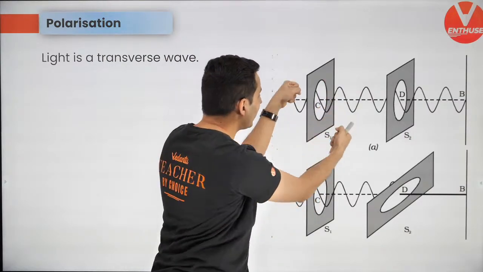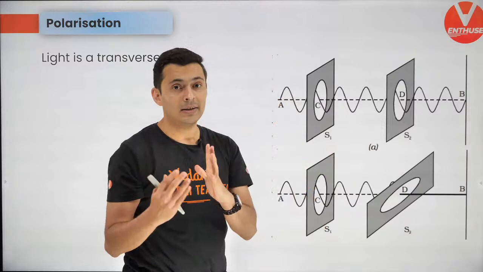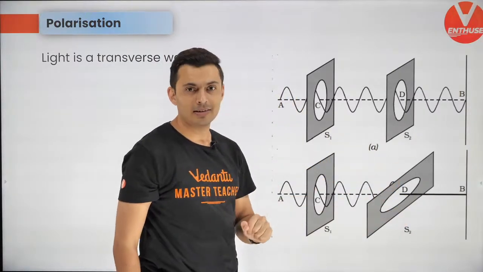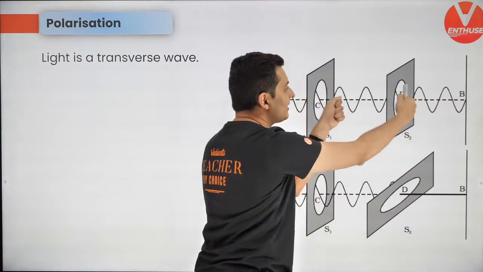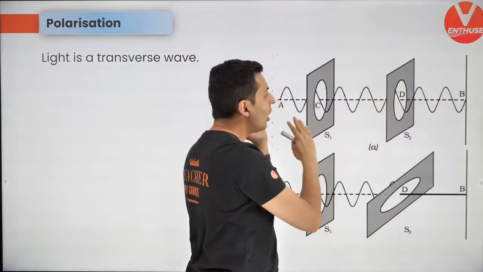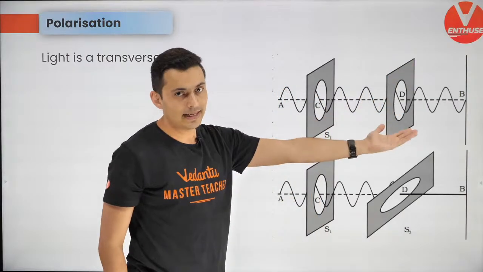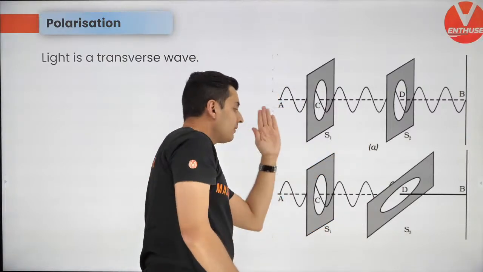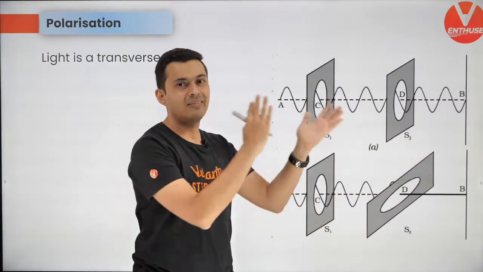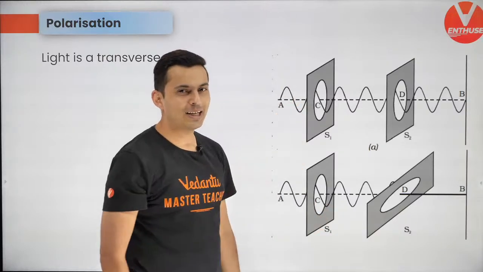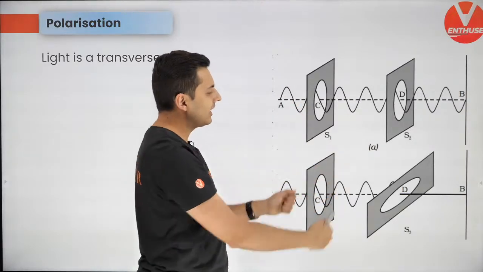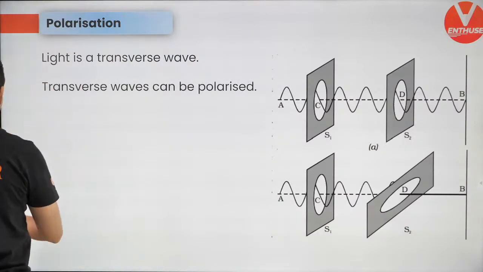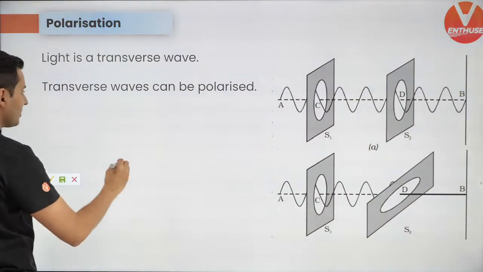By changing the orientation of the sheet, one can permit or not permit the wave from one side to the other. If I hold the polarizer in the plane of the wave, all the wave will get permitted to the other side. If I hold the polarizer in the plane perpendicular to the plane of oscillation, then nothing will be permitted. But you might be wondering, what will happen, sir, if I hold it at a small angle? Well, if you are going to hold the polarizer at an angle, guys, this is very important.